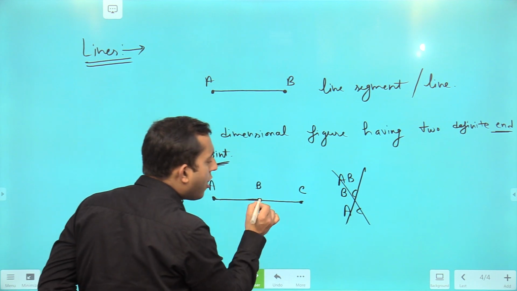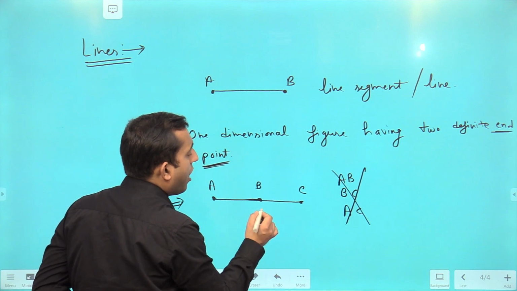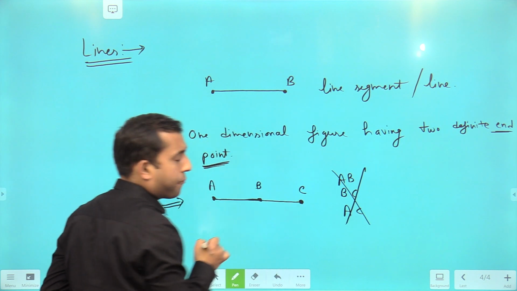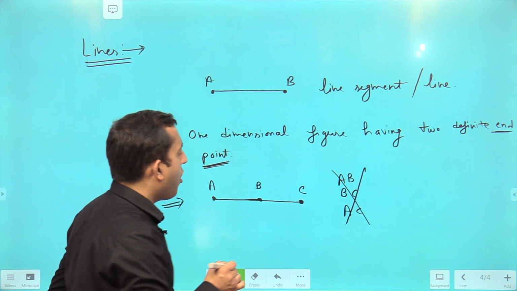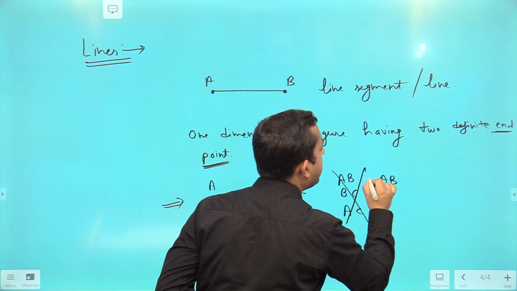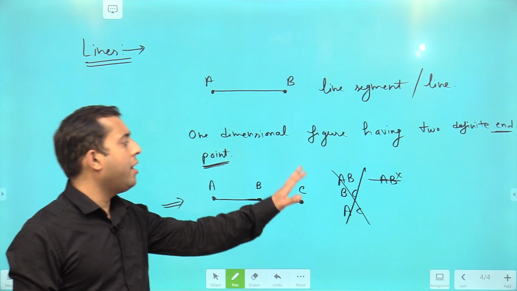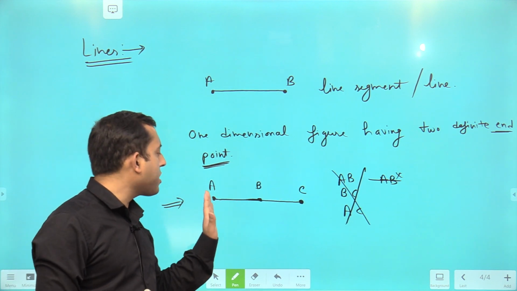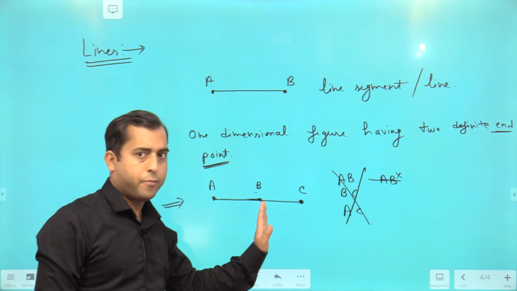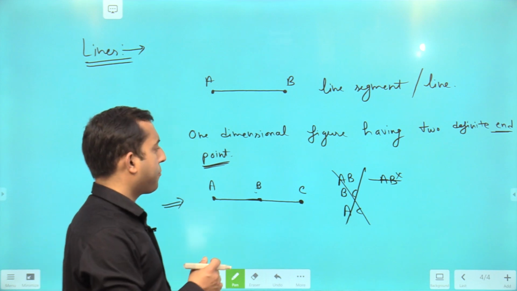See, it is not ending at B. This line segment is not ending at B, whereas this line segment is ending at C, right? So I cannot say that AB is a line segment. In case of AB, the line has started from A, but this line is not ending at B. So AB is not a line, or you can say line segment.